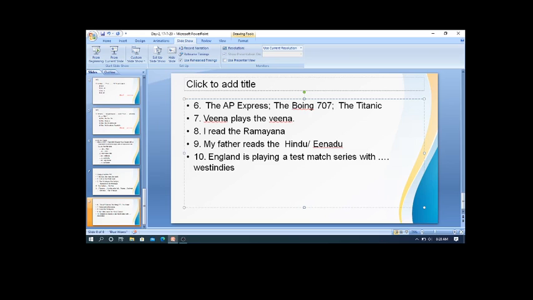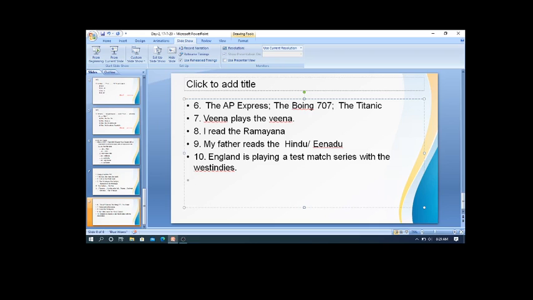Now you see, England is the name of a country. West Indies is also the name of a country. But whereas England is not a plural proper noun, West Indies is. So for proper nouns which end in s, we use the article the. That's why England is playing a test match series with the West Indies, not with West Indies. In the same way, there are some other examples like this.